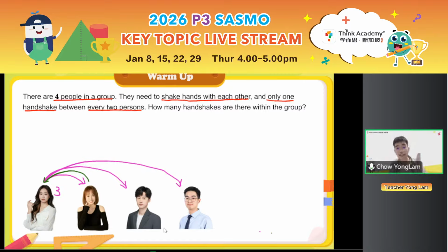But we already said every 2 people, there's only 1 handshake. So teacher Renata doesn't need to go back and shake hands with teacher Olivia again. However, who could teacher Renata shake hands with? She can shake hands with teacher Liz and teacher Yonglam. That's why there are 2 handshakes. Teacher Renata can initiate 2 more handshakes.